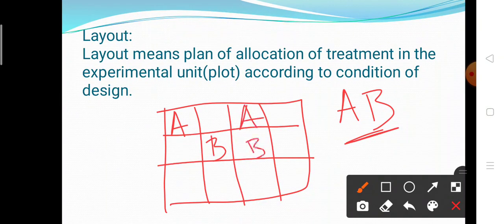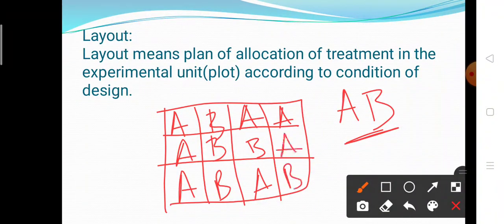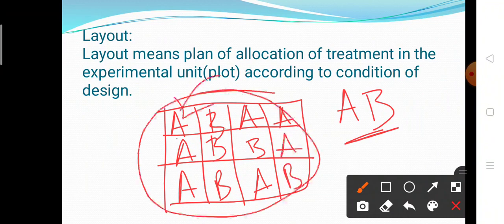Suppose A, B, B, A, B, A. Okay, so this is the plan of allocation of treatment, that is fertilizer in an agriculture experiment, but this planning of allocation of treatments is according to the condition of design, so this is called the layout. How to apply the treatment on the different experimental units is called the layout of our experiment.